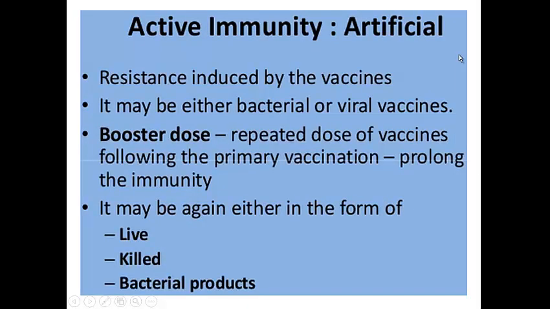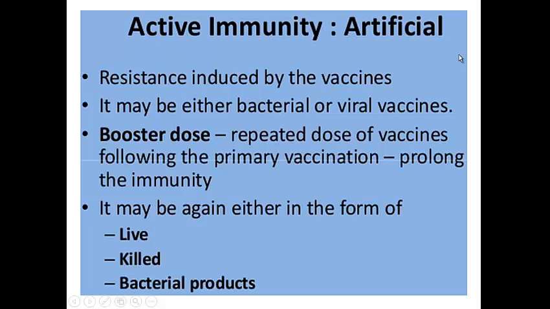Then we try to give a different type of dose. If you have seen the TB BCG vaccine that is given to newborn babies, either attenuated or half-killed bacteria are injected into the baby's body, so that the baby's body cells would know the TB-causing bacteria.